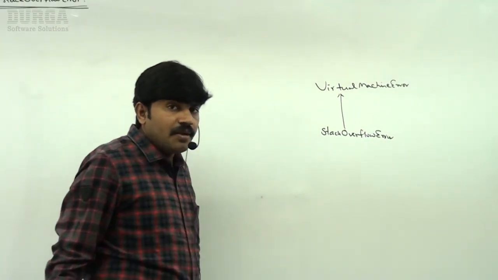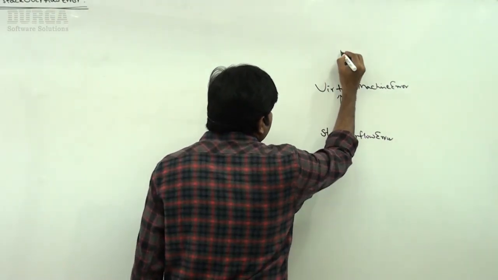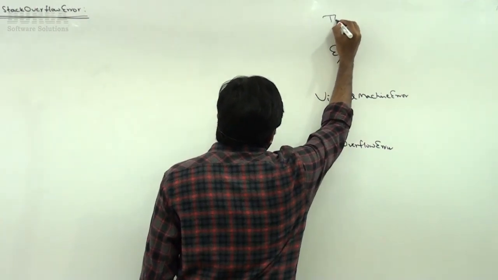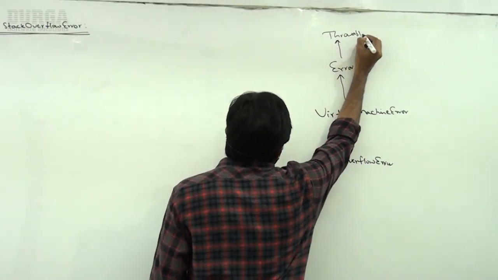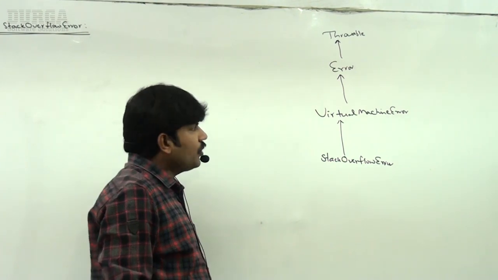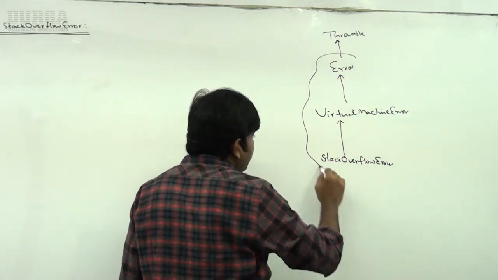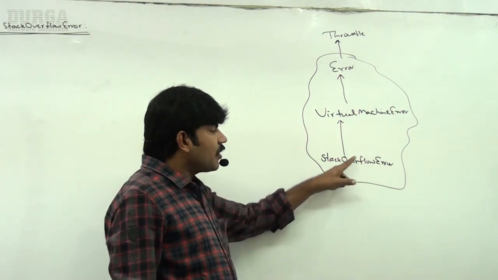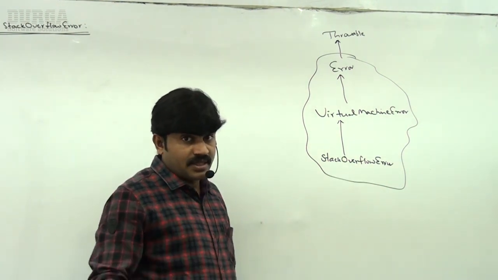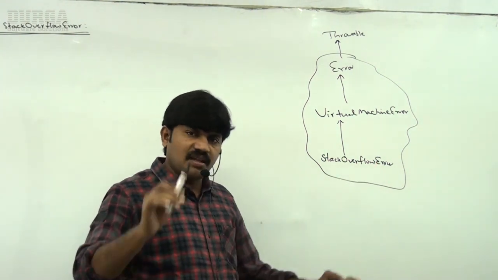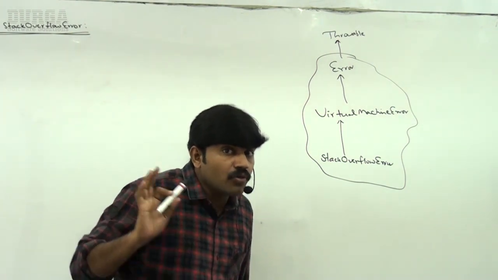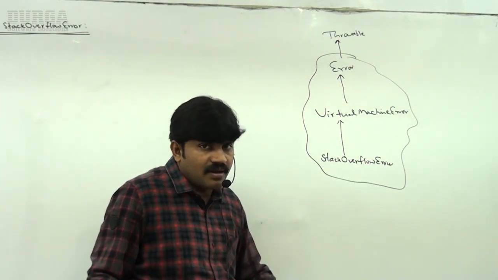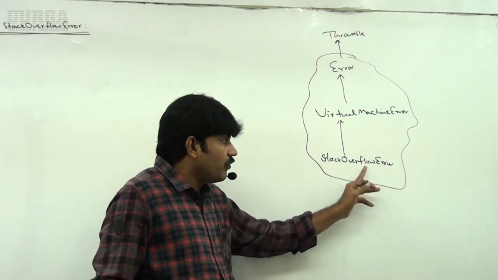Sir, this VM error, virtual machine error, is the child class of Error, which is the child class of Throwable. Just observe. Do you know Error and its child classes are unchecked? That's why StackOverflowError is unchecked, sir. Need not be this error, any Error is always unchecked. The compiler is never going to ask how you handle this exception, whether the programmer is handling it or not. The compiler never checks StackOverflowError.